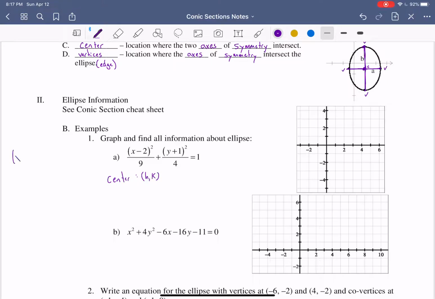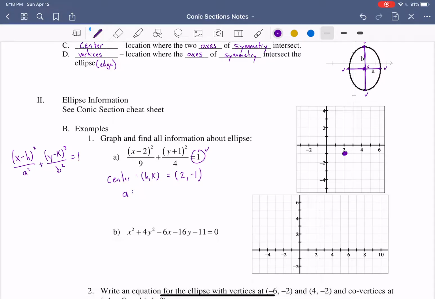And then if we remember our vertex form, we have x minus h squared over a squared plus y minus k squared over b squared equals 1. We have the 1. All right, so that means h and k are inside the parentheses. We have x minus 2, compare that to x minus h, means that h is positive 2. Next, we have y minus k, we have y plus 1. So that means k is negative 1. So we can plot that right away. We have 2, negative 1. That's our center.